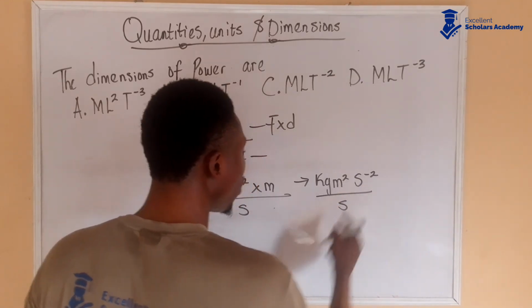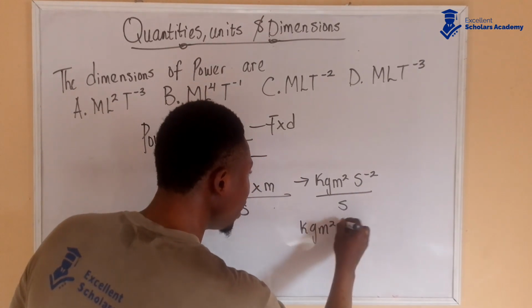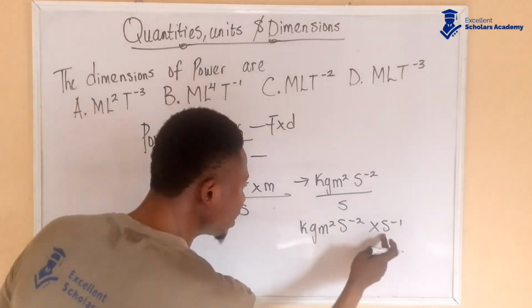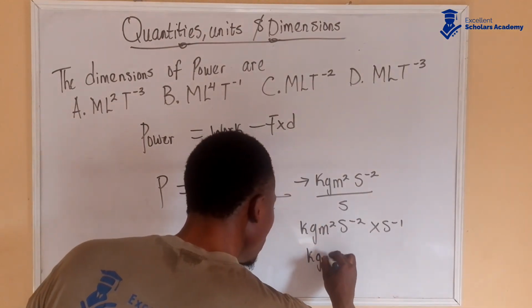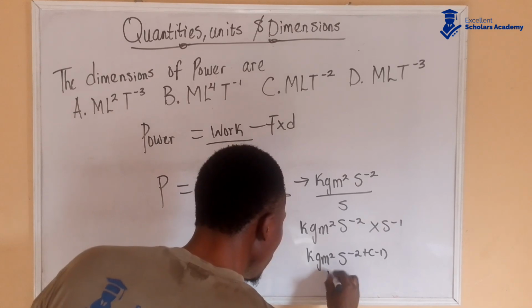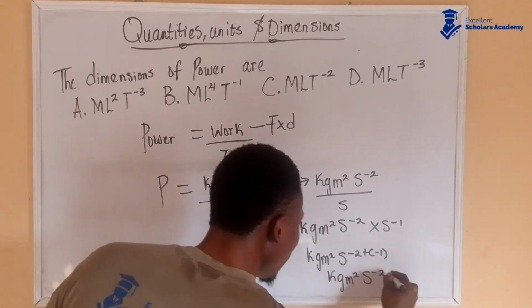This s can come up as an inverse, so it becomes kg m squared s to the power of minus 2 multiplied by s to the power of minus 1. This and this can come together according to the law of indices, so it becomes kg m squared s to the power of minus 2 plus minus 1.